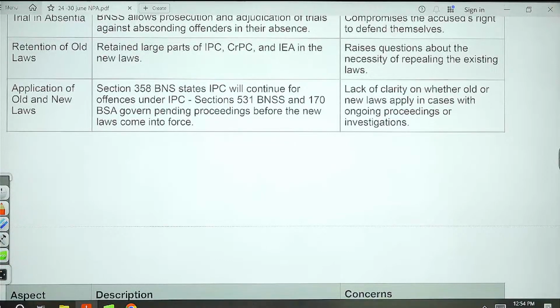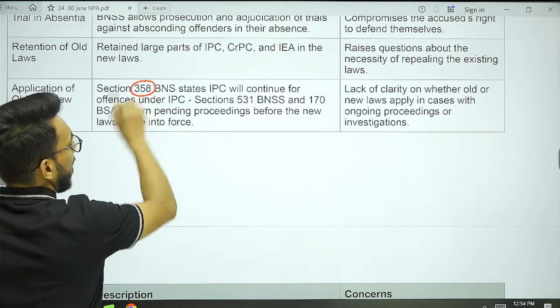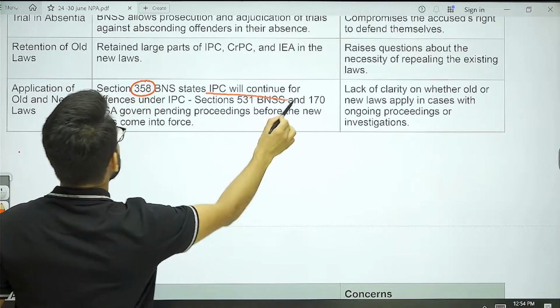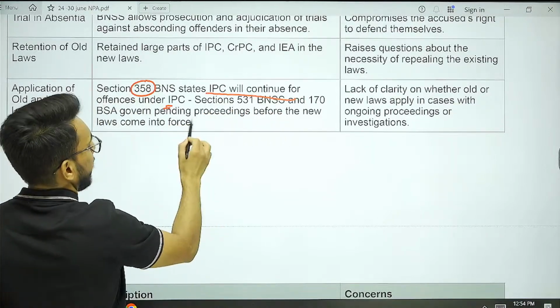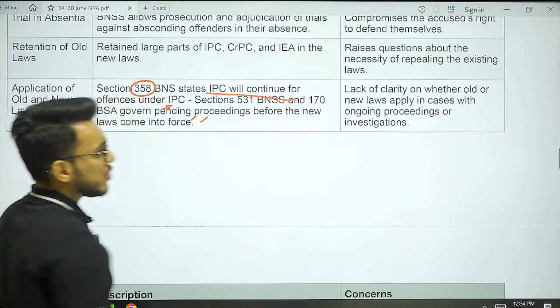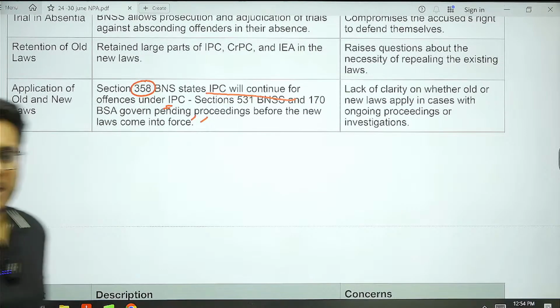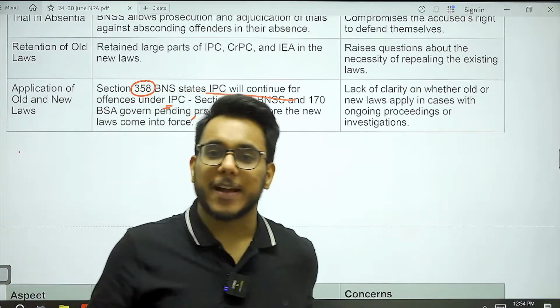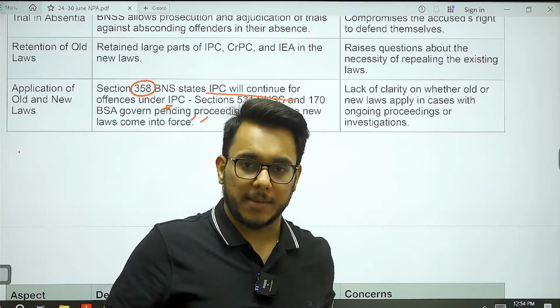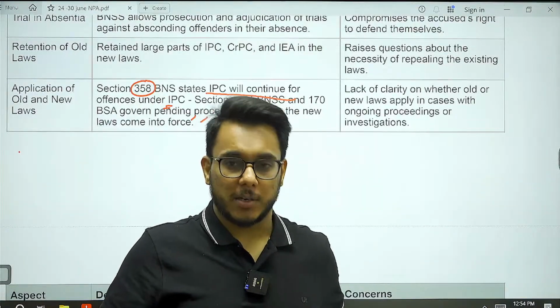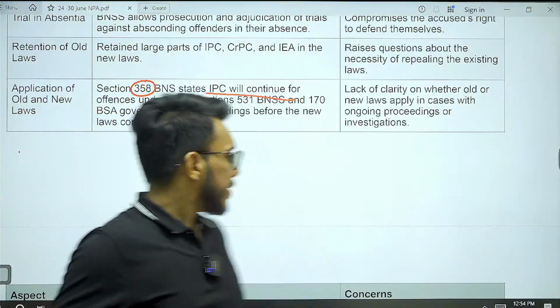Now, it is provided that Section 358 of the Bharatiya Nyaya Samhita says that IPC will continue for offences under IPC. Fine. But see this particular thing: already ongoing cases filed before 1st July will continue to be governed by the old law. It creates a lot of confusion. It creates a lot of dissonance. So this is all about it, guys.